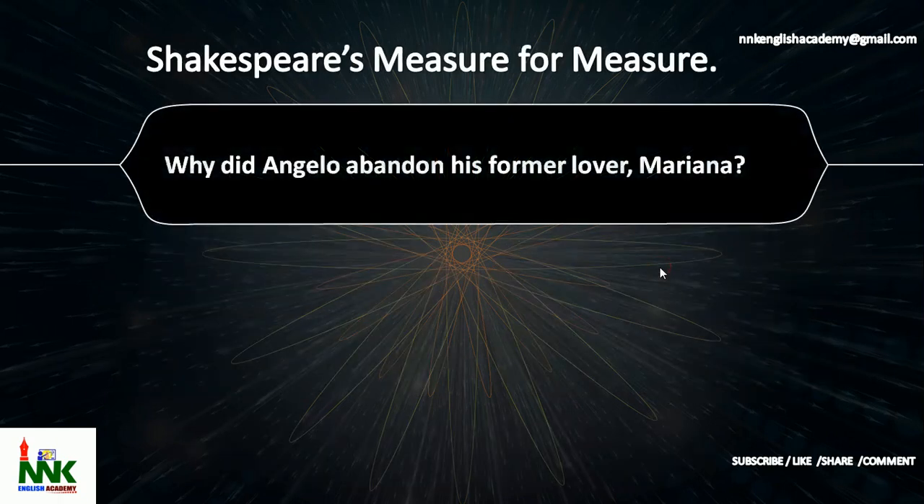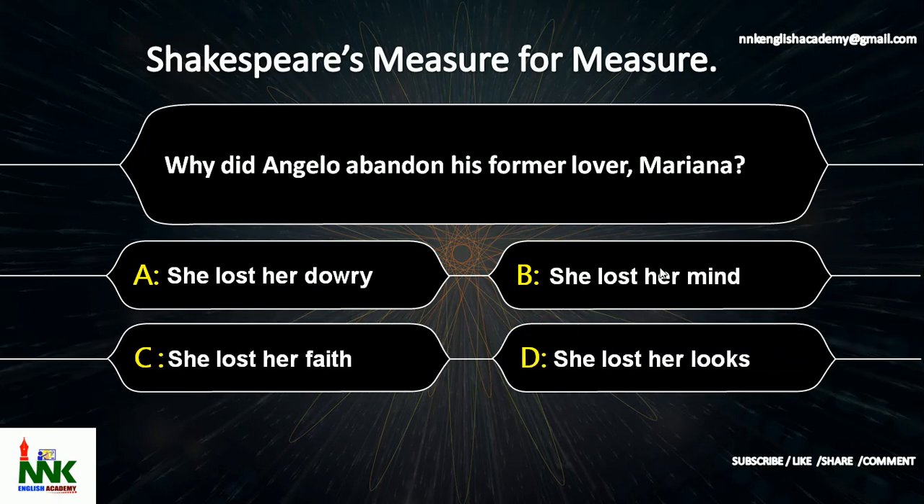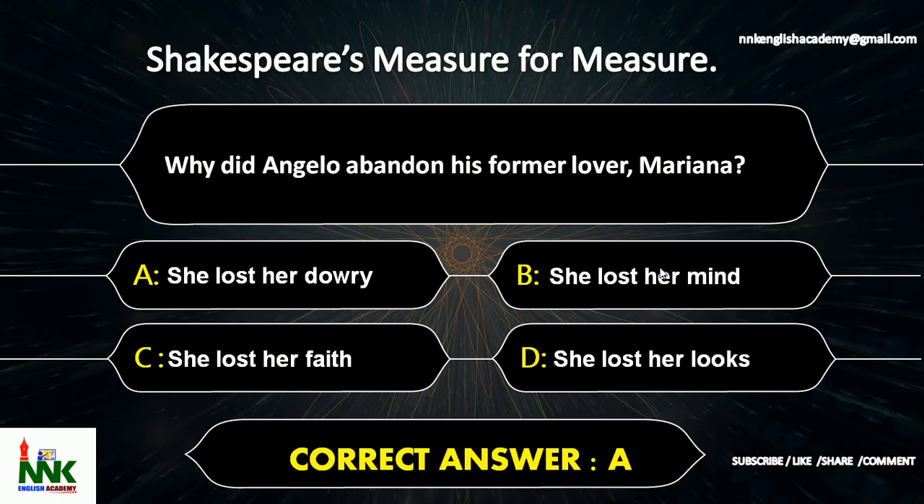Next question. Why did Angelo abandon his former lover Mariana? The options are option A she lost her dowry, option B she lost her mind, option C she lost her faith, option D she lost her looks. Why did Angelo abandon his former lover Mariana? The correct answer is option A she lost her dowry.